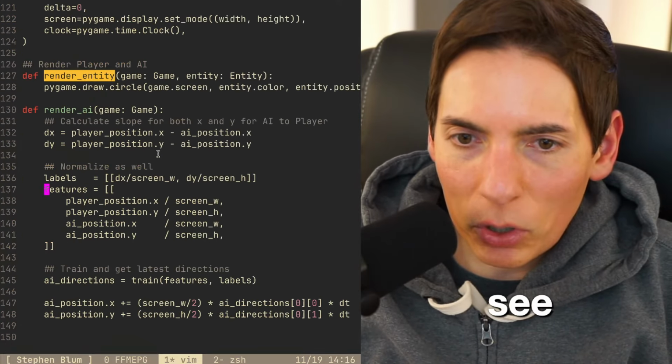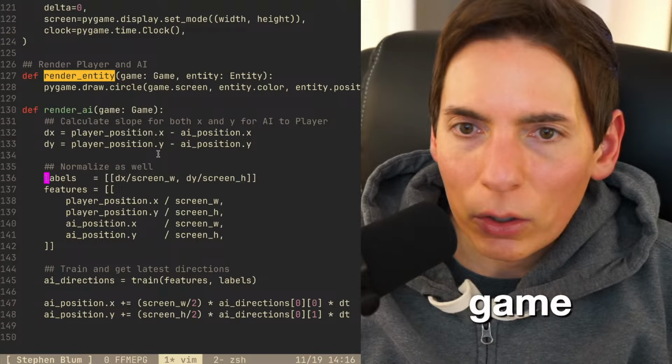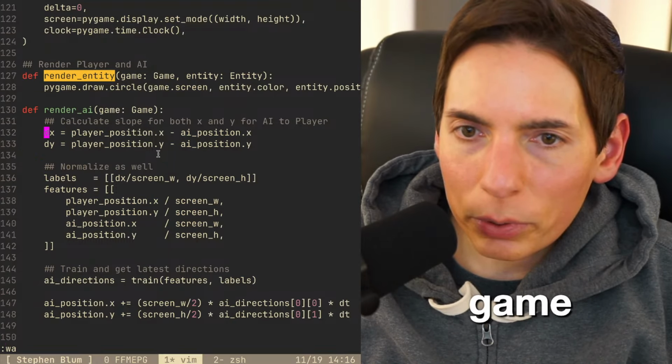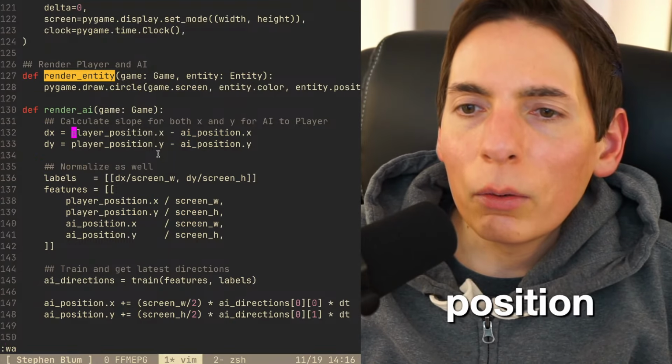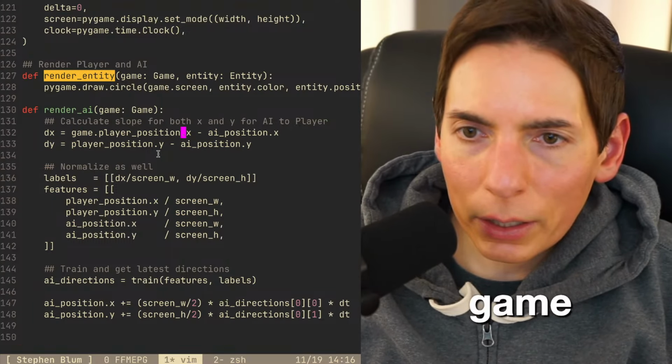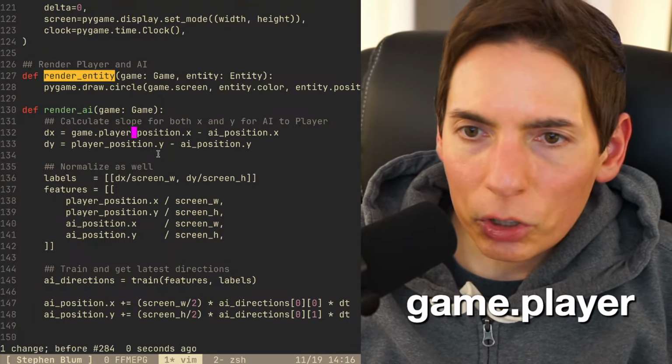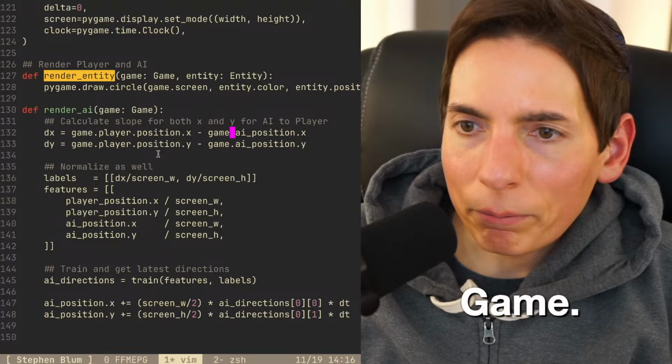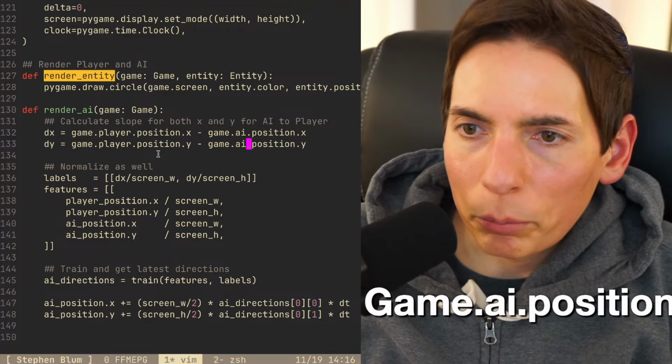So let's see. Let's keep going. All right. Render game. Render AI. So we got the game. All right. So player position. We need this to be different. So this will be game.player.position. There we go. Perfect. All right. That's how we do that, you guys. And then we've got the AI. So we do the same thing over here. Game.ai.position. Perfect.